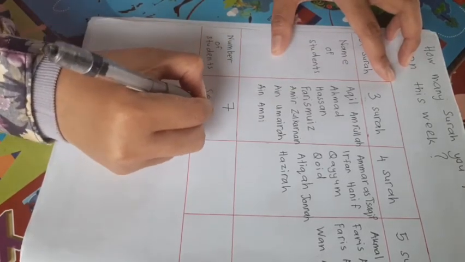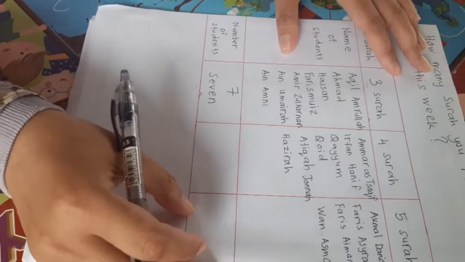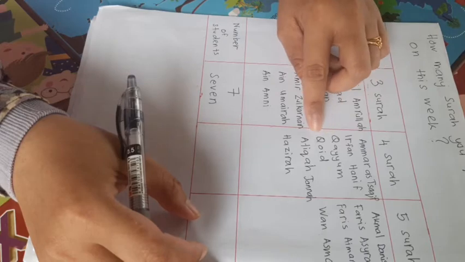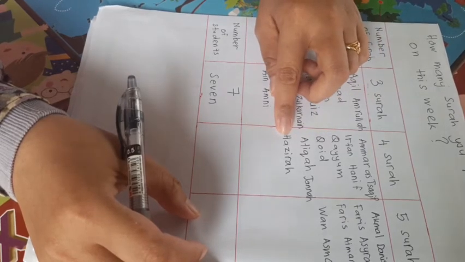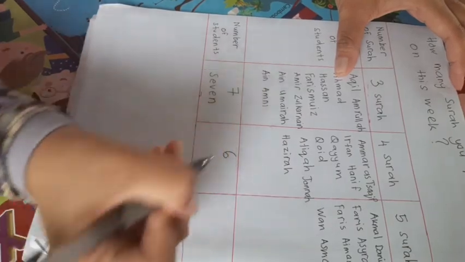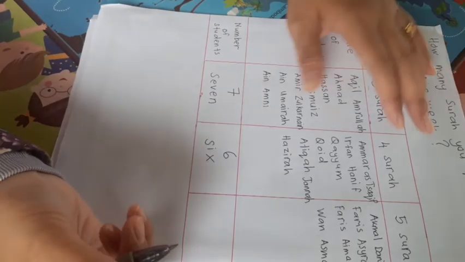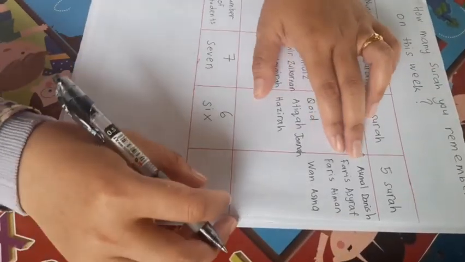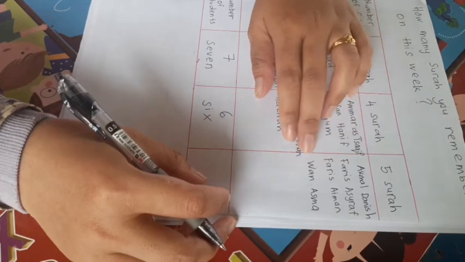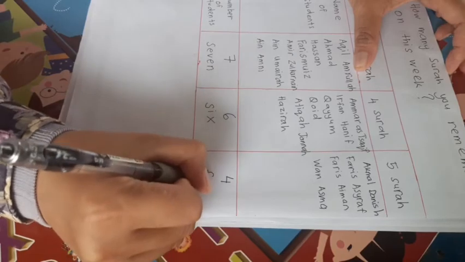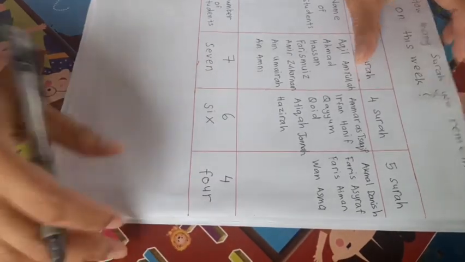Okay. So for 4 surah, 1, 2, 3, 4, 5, 6. So 6 students remember 4 surah. For 5 surah, 1, 2, 3, 4. So 4 students remember 5 surah. Okay. So from this table, we will draw a bar chart.